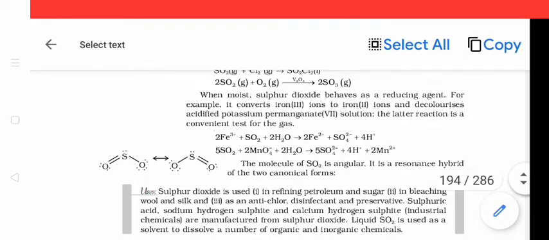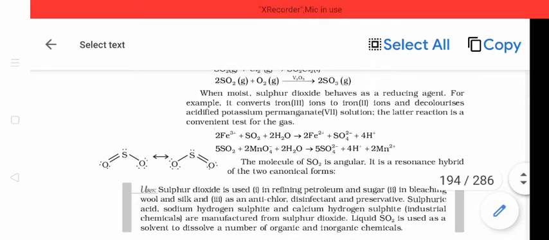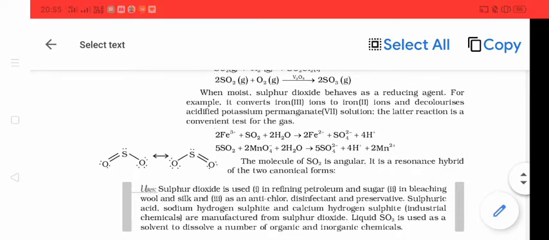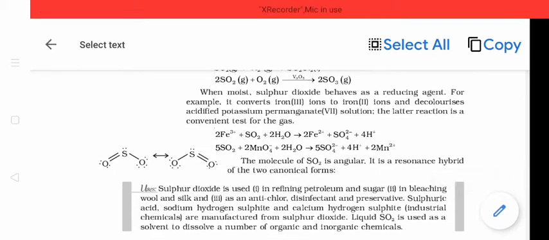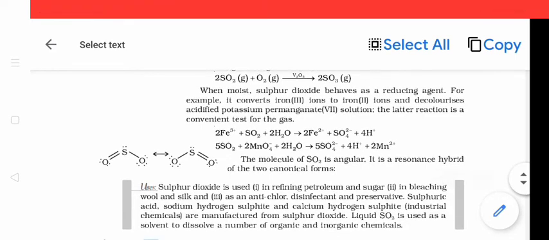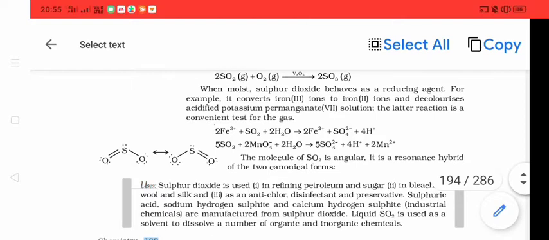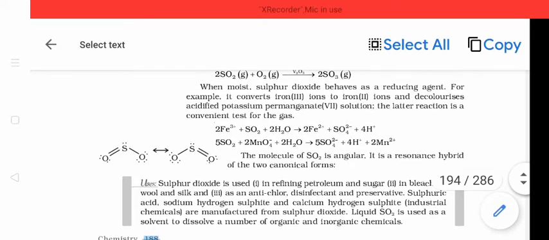It is observed that when iron 3 salts, Fe3+ ferric salts, are made to react with sulfur dioxide in presence of water, ferric salts are reduced to ferrous salt, Fe2+. SO2 is converted into sulfate and H+ ions are formed.